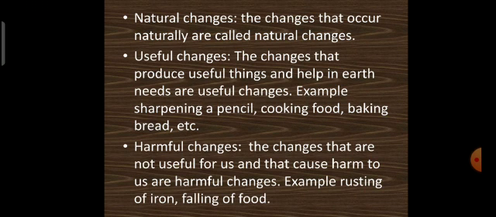For example, sharpening a pencil, cooking food, baking bread, etc. Harmful changes. The changes that are not useful for us and that cause harm to us are harmful changes. For example, rusting of iron, spoiling of food.